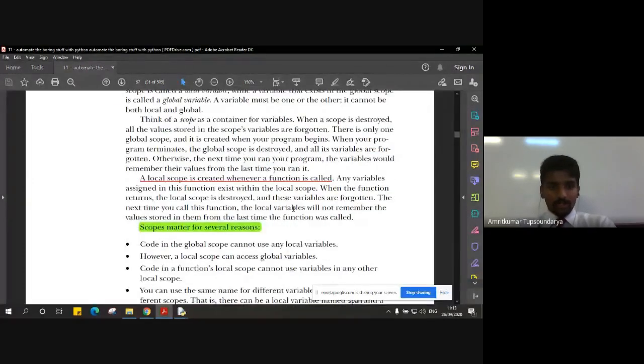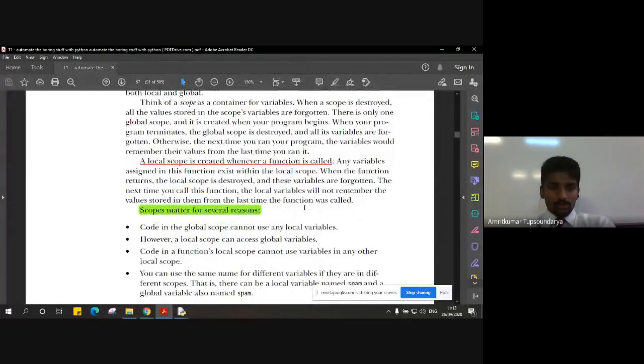But before that, how does this scope matter? When do we consider local scope and global scope? How does it affect things? Let's say we have a same variable, by same variable I mean a variable with the same name, but there are two variables with the same name. One is a global variable, one is a local variable. So how do local scope and global scope matter? There are several reasons for it.